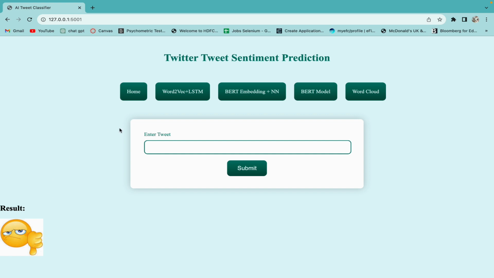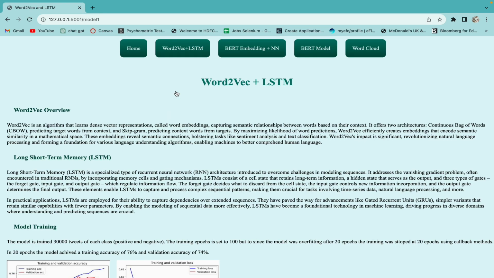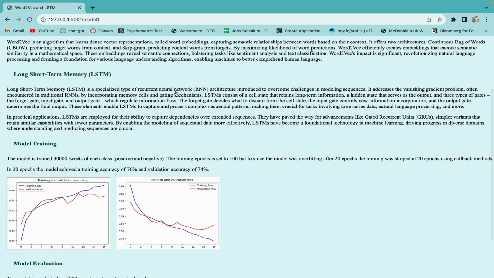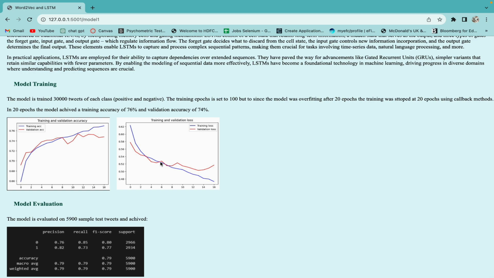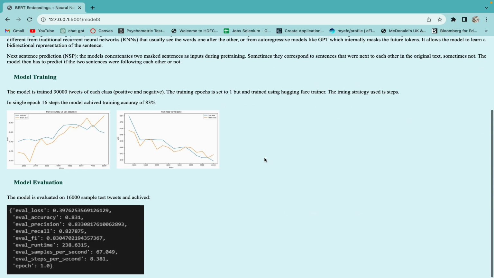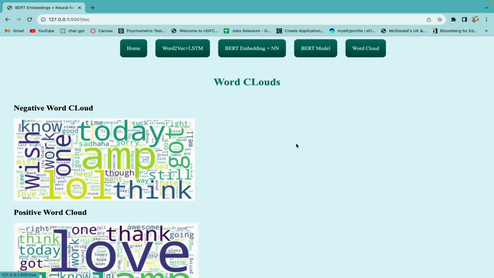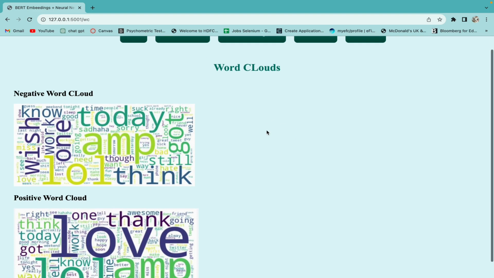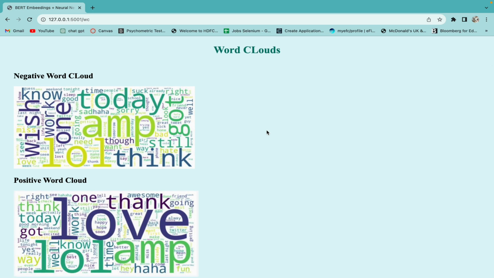And also I have developed other tabs which will navigate and give an overview of the models that we have developed. So there is an overall overview about the model and the graphs, and it also gives the evaluation metrics that are obtained. Similarly, for the next two models also I have developed the same. And then I have also given the word cloud which will display which words have been frequently used in the data set. So the size of the words will describe whether it is most frequently used or least frequently used. So I have created two word clouds. One is for negative data and the other one is for positive data.